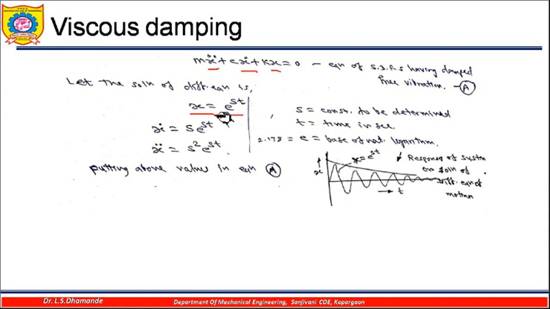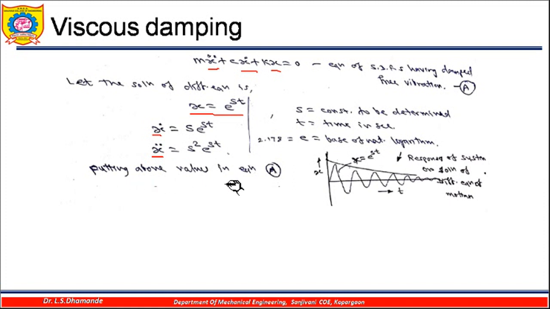So we are assuming that the solution of this differential equation, that is the displacement of this particular mass, will be equal to e raised to st. It means it is an assumption of exponential decay of amplitude. Accordingly, the velocity x dot will be the derivative of e raised to st, that is s into e raised to st, and x double dot, the derivative of velocity, that is acceleration, will be s square into e raised to st.